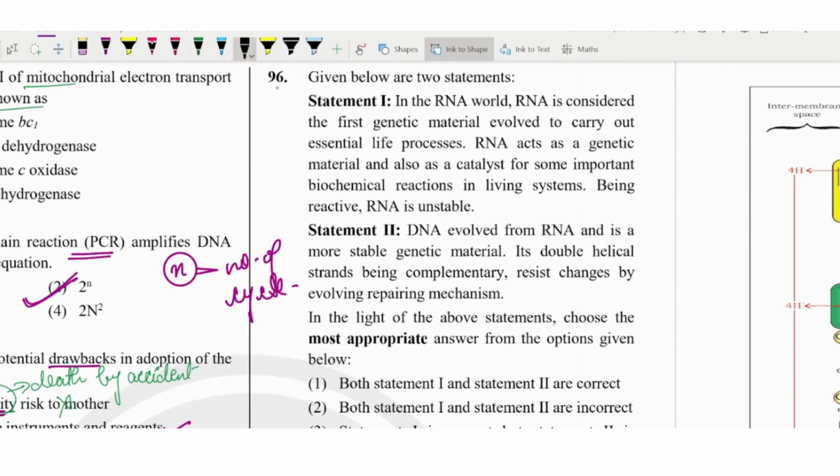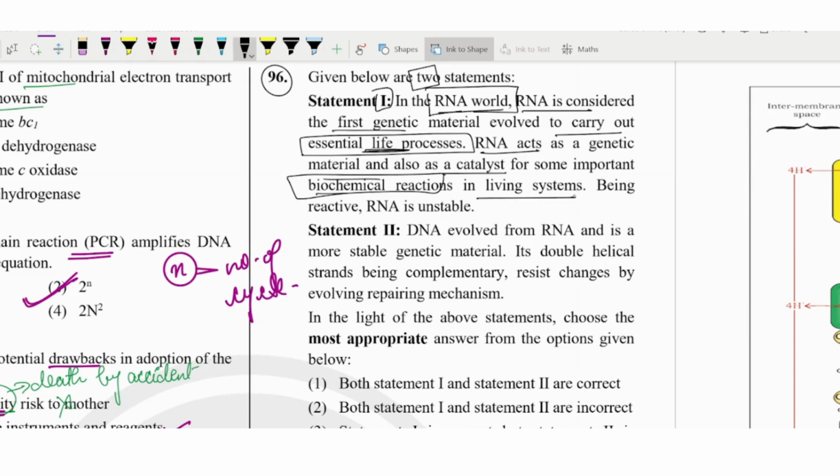Next is question number 96. There are two statements. The first statement says, in the RNA world, RNA is considered the first genetic material evolved to carry out essential life processes. That is absolutely correct. It was not DNA but RNA that was the first genetic material carrying the essential life processes. Then RNA acts as a genetic material and also as a catalyst for some important biochemical reactions in the living system, and being reactive, RNA is unstable. That is absolutely correct. We have seen the same thing in NCERT also.